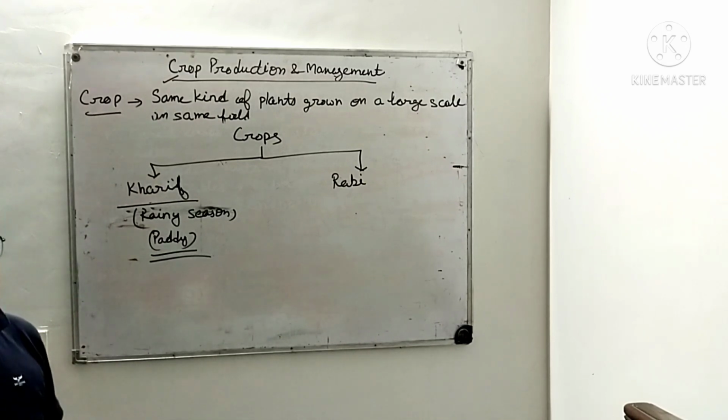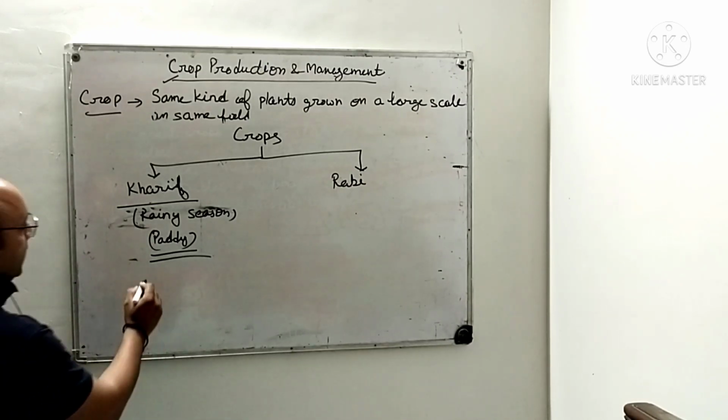And when does the rainy season occur in India? You know the time period, majorly it's grown during this period, that is June to September. That is the season for this.